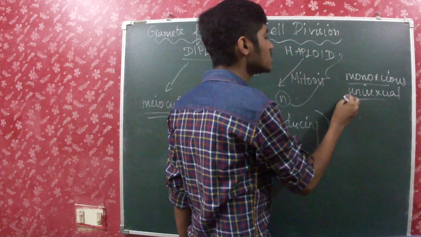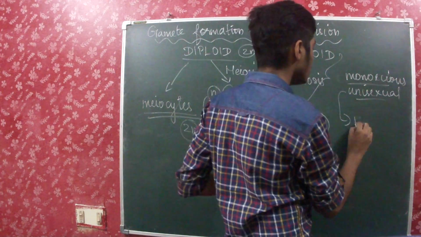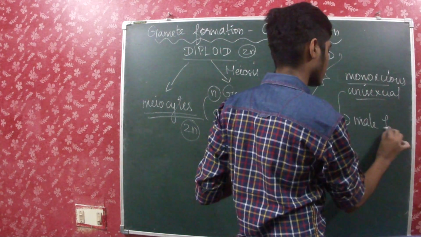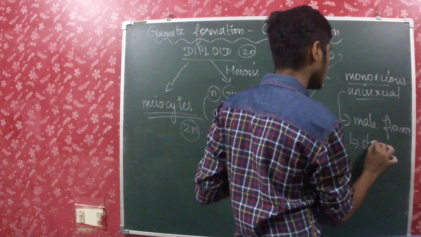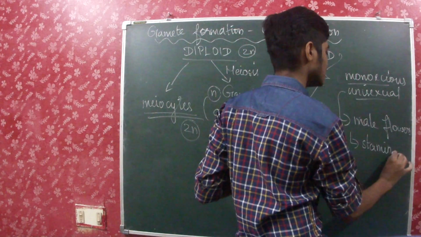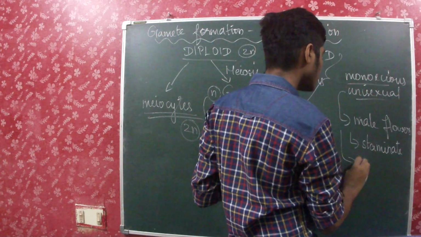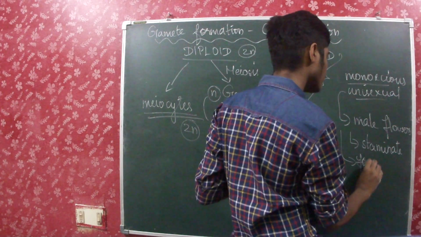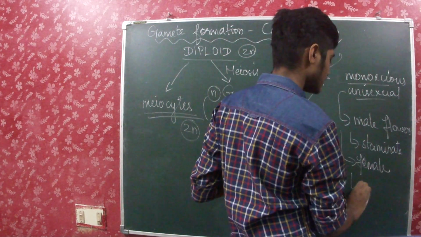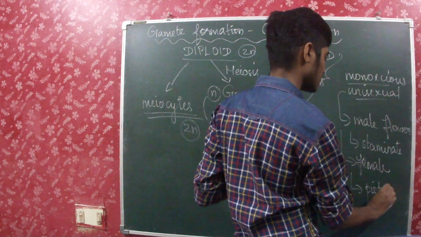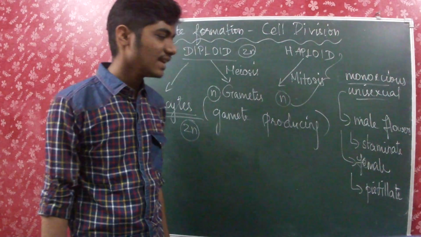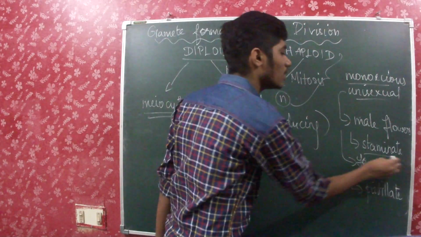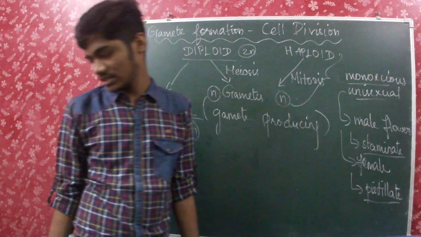So if it bears only male flowers, it is known as a staminate flower. And if it has only female flowers, it's known as pistillate. So staminate and pistillate are two other words which we missed.